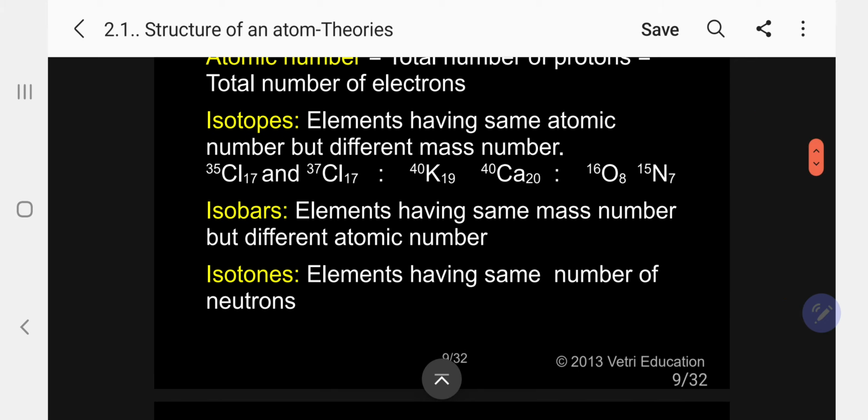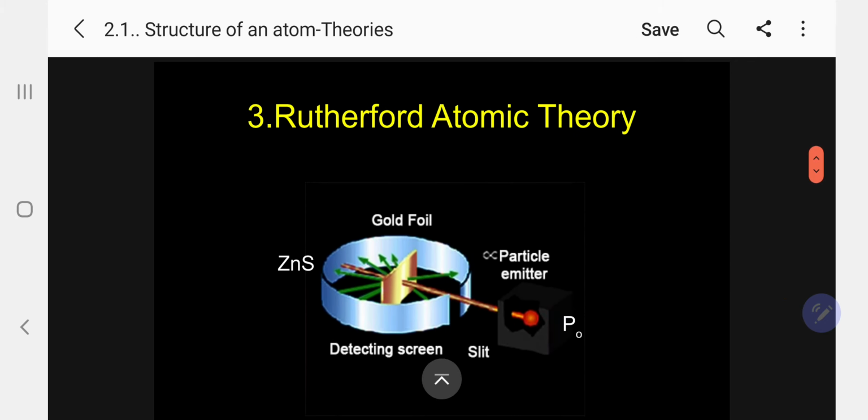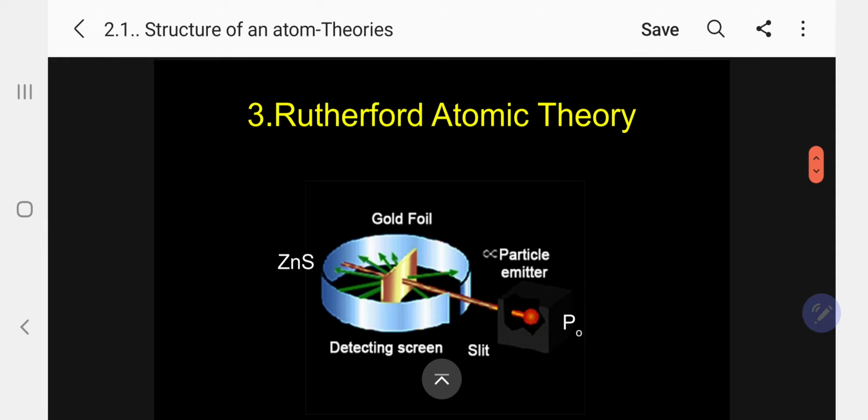Okay, next, let me concentrate now on theory. The third theory. The first two theories, by Dalton and J.J. Thomson, were only imagination. But Rutherford proposed his atomic theory based on an experiment called the alpha scattering experiment.